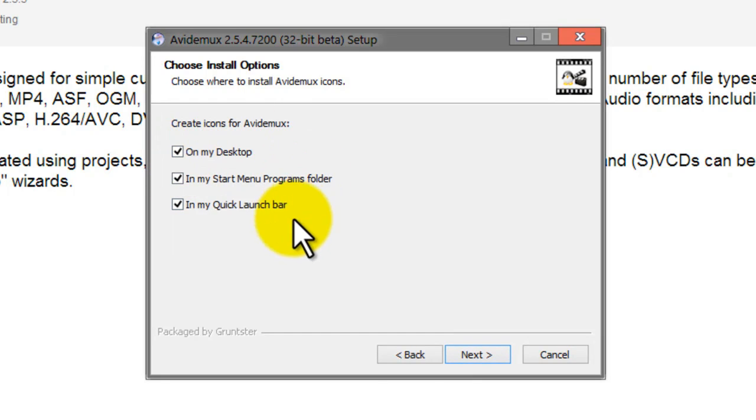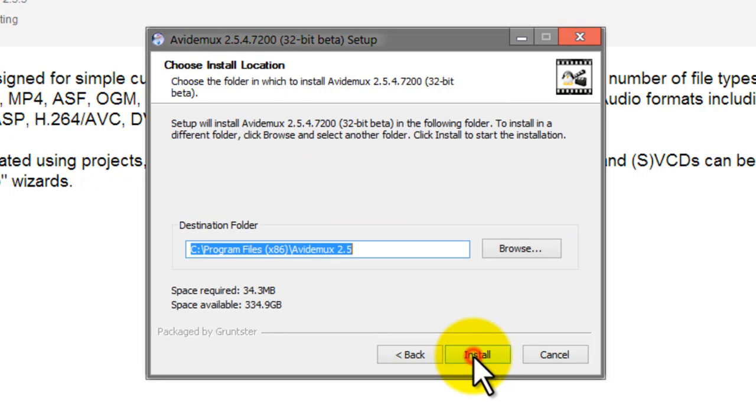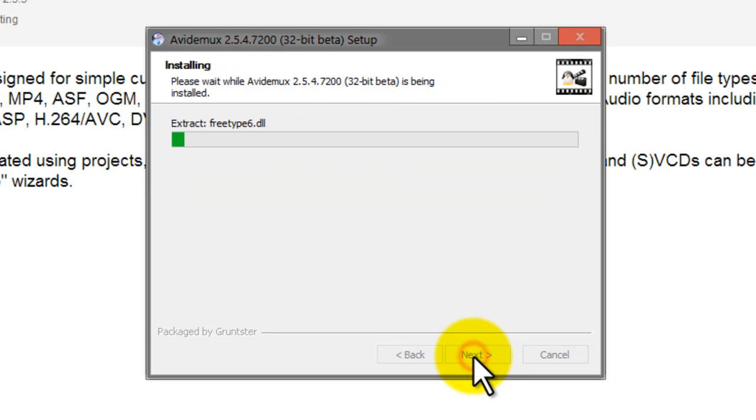Then these are the options to create icons for the desktop, start menu, and quick launch. Just click next. Then this is the folder name to appear in program files. Then all you have to do is click next. Click next, install. Now it's already installed.